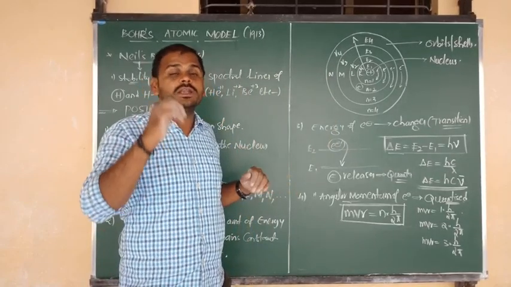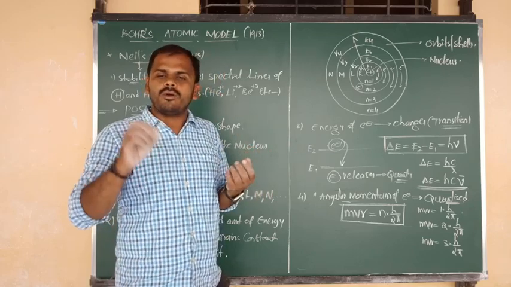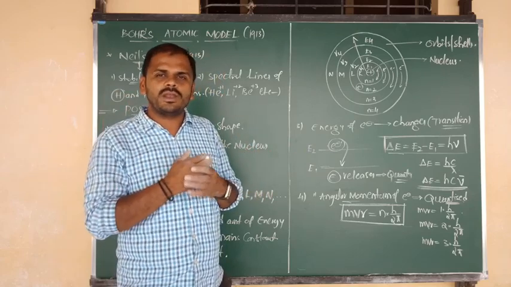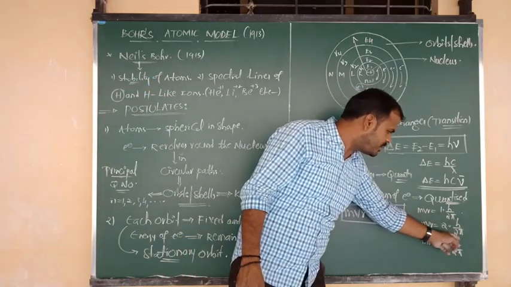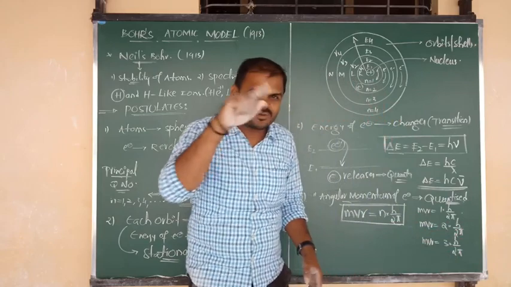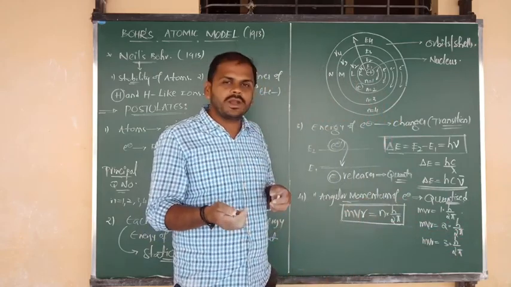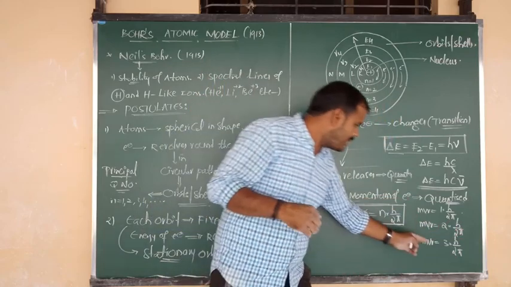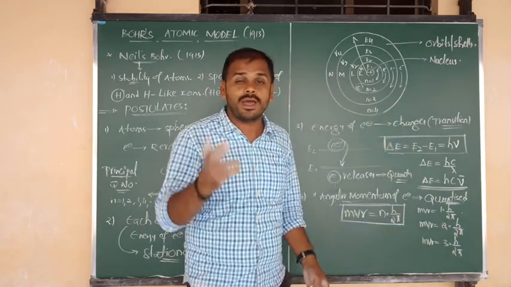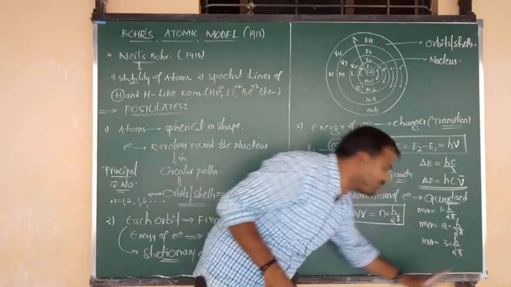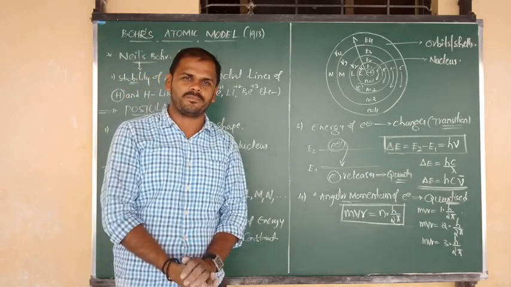So many times in theory exams, questions are repeated. Among the following, what is the angular momentum of an electron in the second orbit? It is 2 into h by 2 pi, the 2 cancels, and your answer is h by pi. What is the angular momentum of an electron in the third orbit? MVR equals 3 into h by 2 pi, and 3 by 2 is 1.5, so 1.5 into h by pi. Like that we take the simple answer in an objective exam.